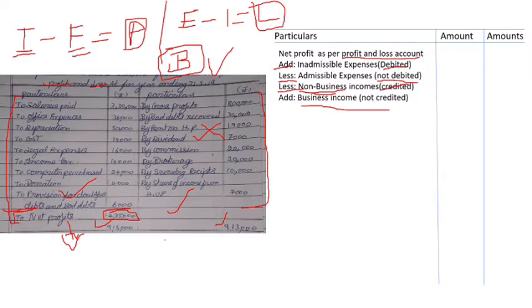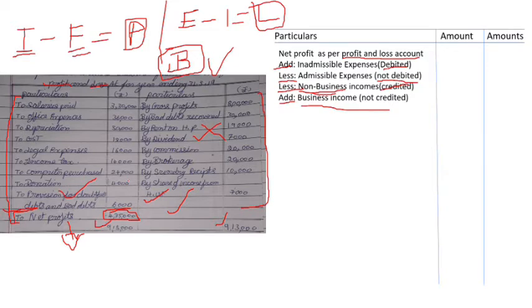Sometimes what happens is business incomes which have not been credited here, which are not taken into consideration on the credit side of a profit and loss account, had to be added but haven't been added into the profit and loss account. So we make that adjustment and add it ourselves to ascertain the actual net profit relating to the business of that person. Clear? So when we do this, we can get the actual income.